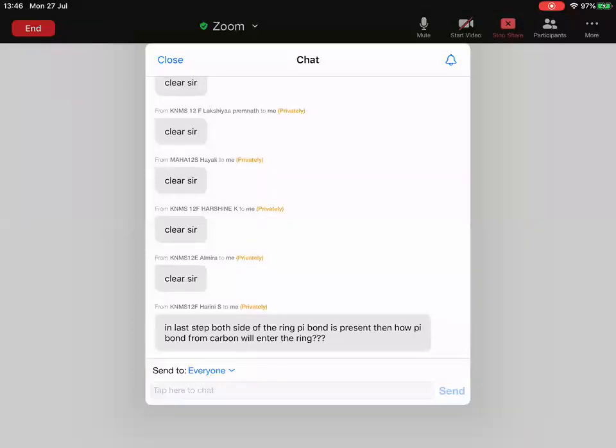Write the resonance. Who is this, Harini? I think you know how to write the resonance. No? The pi bond enters into the ring from the top. How did we write the resonance in the case of the ortho position? The same thing. What happened? Clear, everyone?